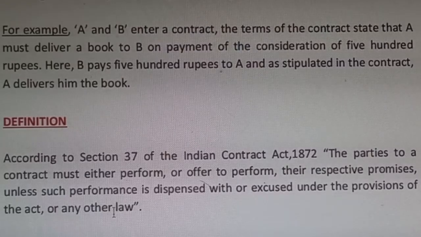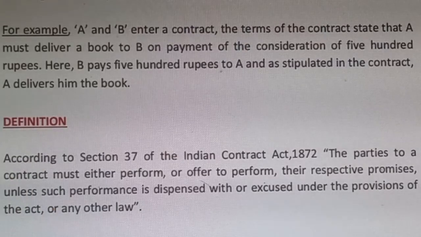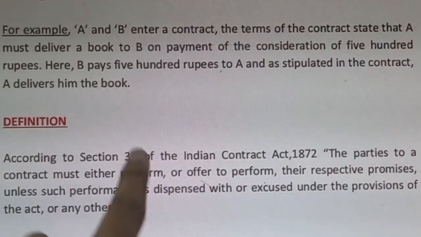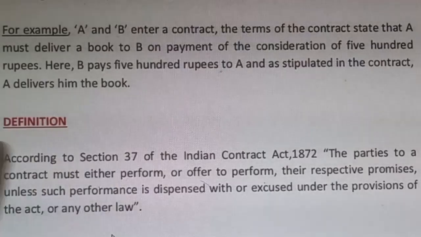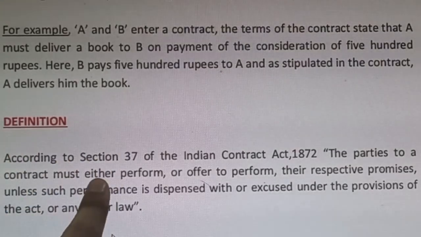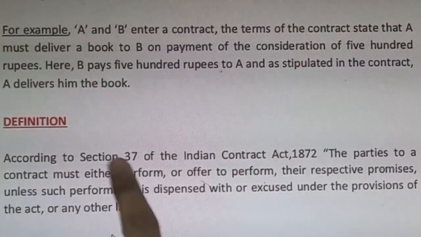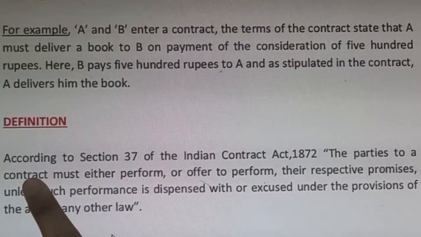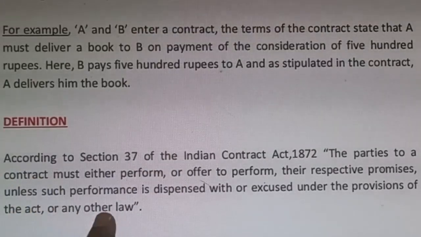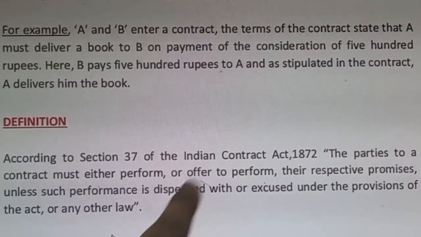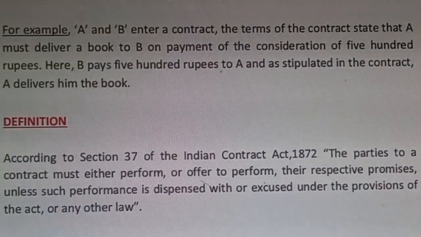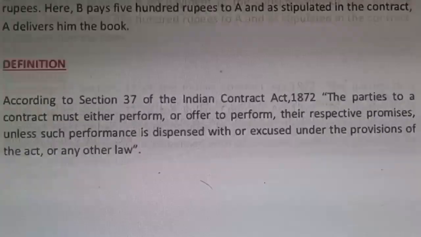It can be finished because of certain conditions of the law, certain valid reasons it can be backed out. It can be excused or it can be dispensed with. First, the must reason is either to perform or offer to perform. But if this doesn't happen, if something happens according to the court of law or the Act, it can be dispensed under a valid legal reason.